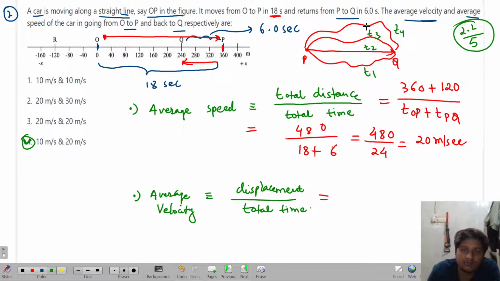For all of these paths, these times are always constant. T1 will be equal to T2, equal to T3, equal to T4, when you consider average velocity. Are you able to understand me or not?